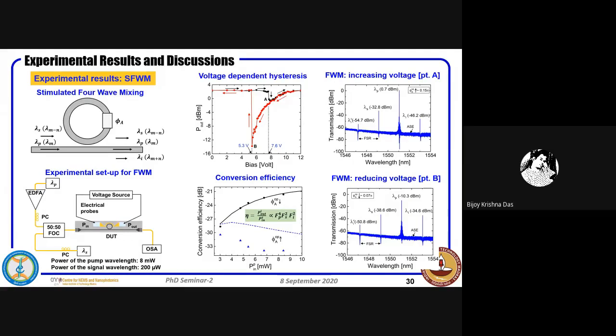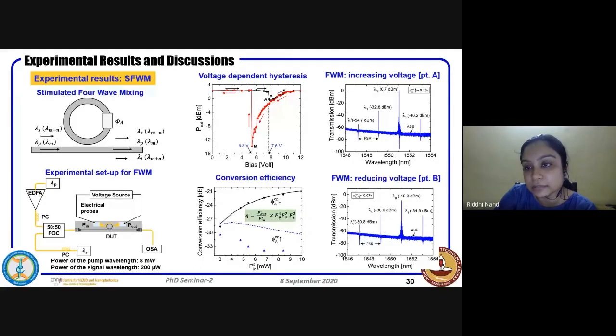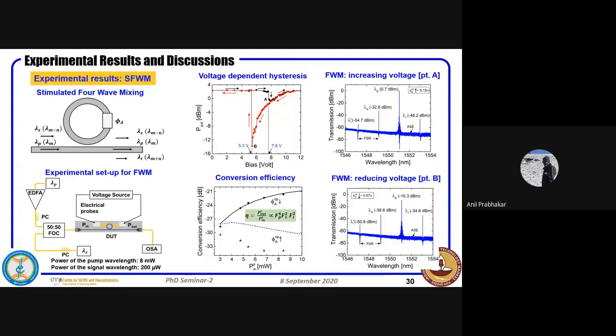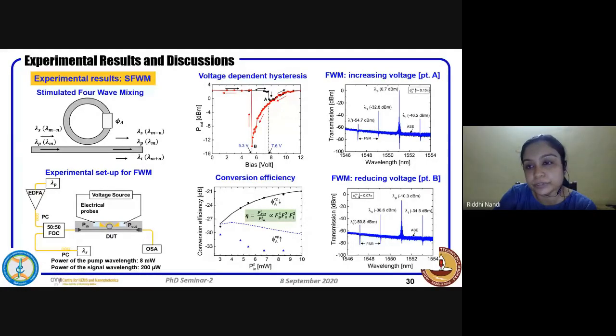Because it's closer to the pump, right? Right. And do you also understand the overall shape of the baseline, why it is decreasing towards higher wavelengths? Baseline, you mean the ASE? I mean this one. So towards the higher wavelengths, I feel it's because of how a grating coupler is. If you remember, the grating coupler towards the higher wavelength is not very effective. I feel this is just a reflection of that. I see. Okay.